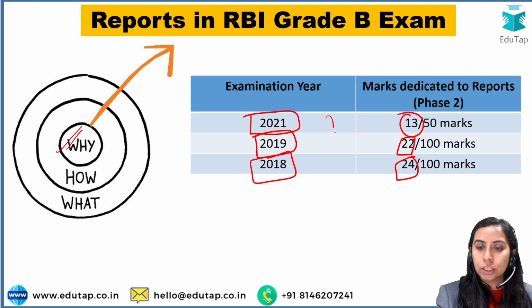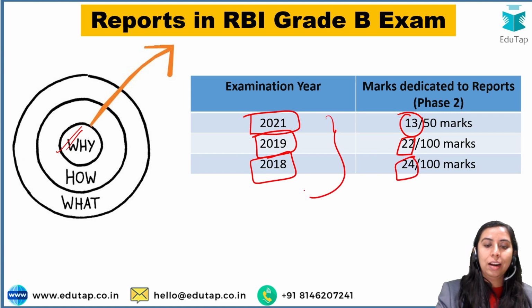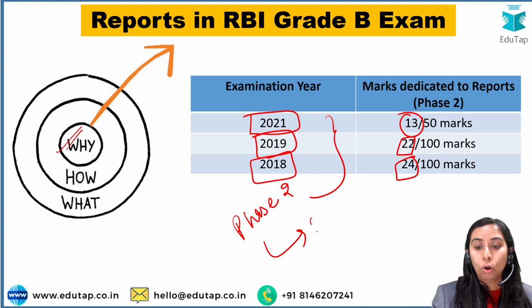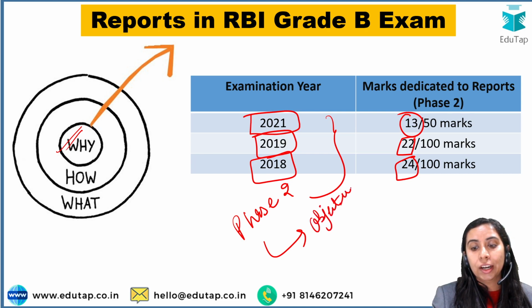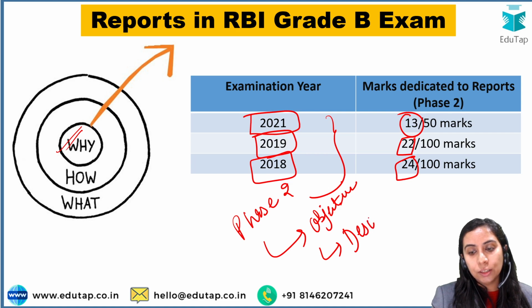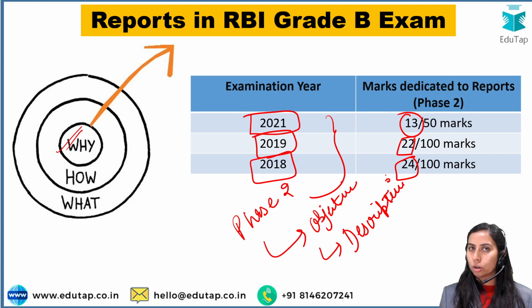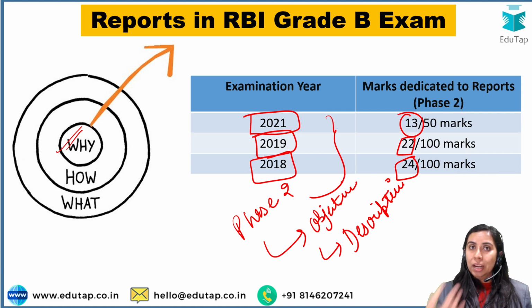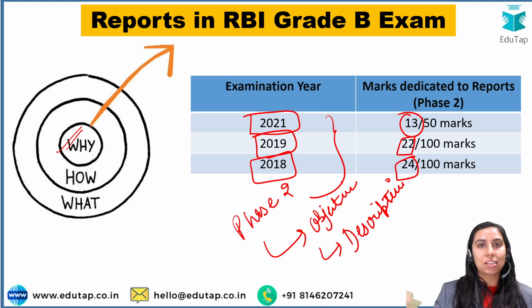So this basically tells you that the reports are relevant not only in your phase 2, the data of which I have shown, not only in objective but also in descriptive. Why do I say this, guys? Please understand that while you write answers, you need fodder material. What is this fodder material? When you quote some data, you quote some figures, you quote some report names in your answer, they are considered to be the fodder of your answer. They will make your answer look more structured. They will make the examiner feel that you are more knowledgeable as compared to others who have not given the reports. Let me take an example.